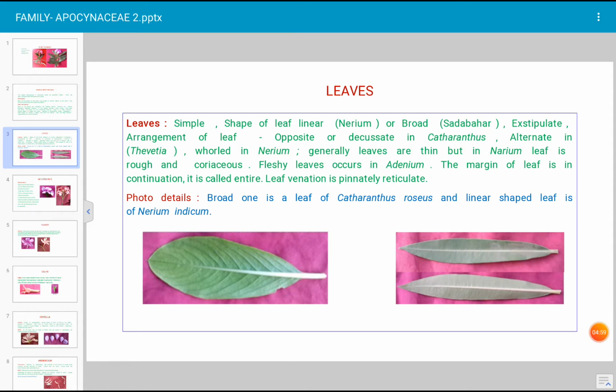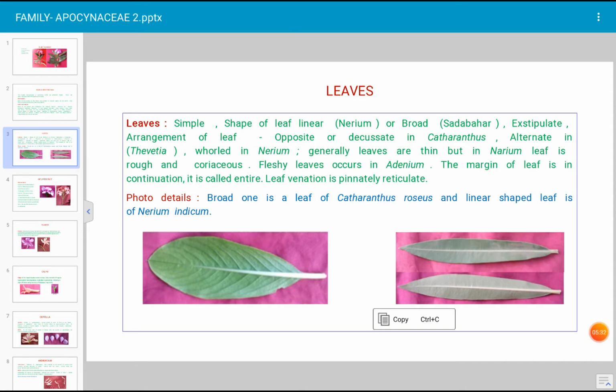The leaf of family Apocynaceae is exstipulate. What is the meaning of exstipulate? A stipule is a small leafy structure that occurs at the base of the petiole. When the stipule is absent, such a leaf is described as exstipulate. That means stipules are absent in the plants of family Apocynaceae.